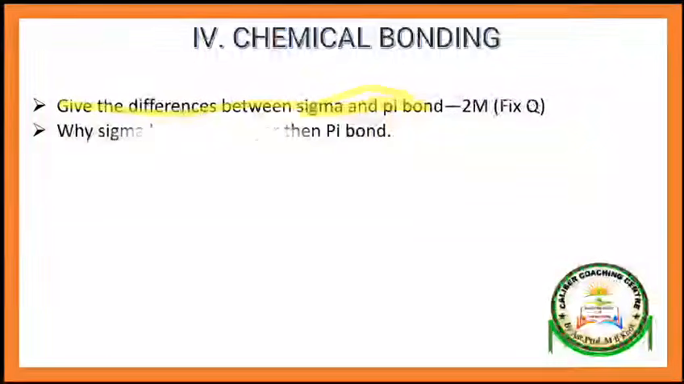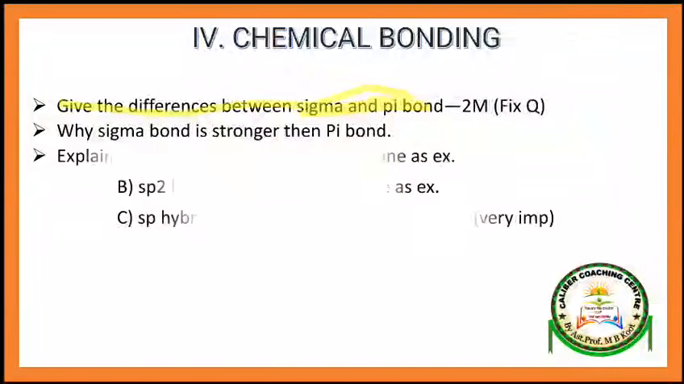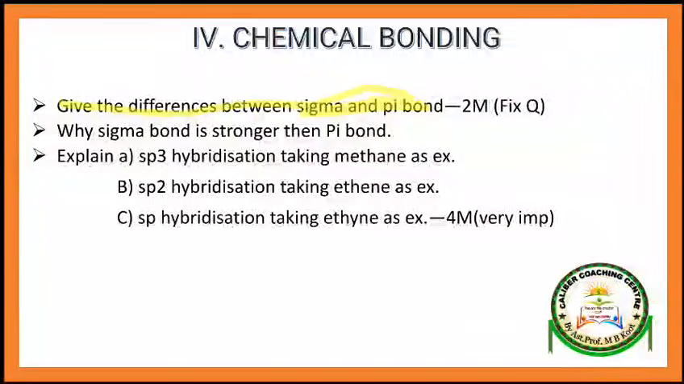Second one: why is sigma bond stronger than pi bond? This is also asked so many times. Out of these three, definitely they will ask one: sp3 hybridization, sp2 hybridization and sp hybridization, taking methane, ethene, ethyne, whatever the example may be. Out of these three, they will ask one. A difference between sigma bond and pi bond, definitely they will ask for the annual examination.